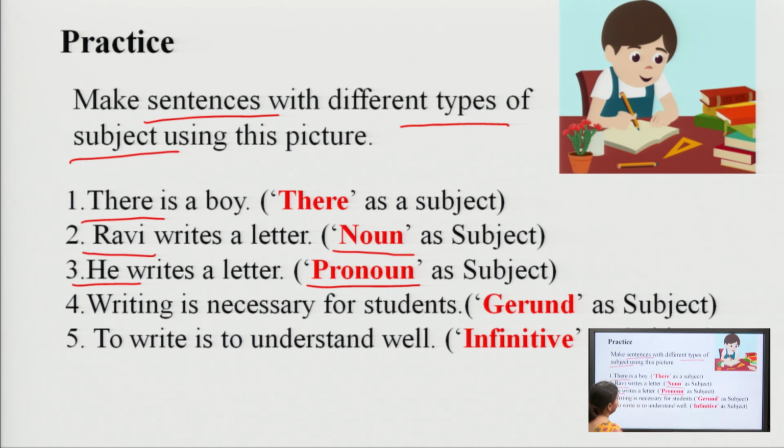Writing is necessary for students. Here gerund, verb plus ing, is used as subject. To write is to understand. Well, here to plus verb, meaning infinitive, is used as subject.